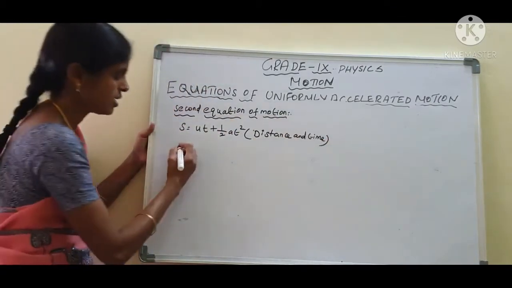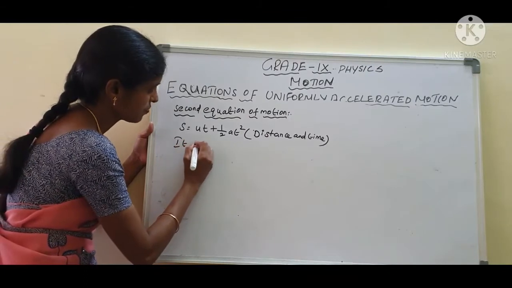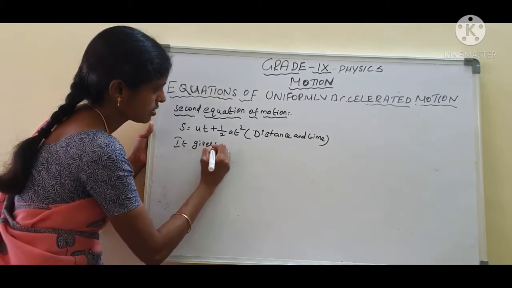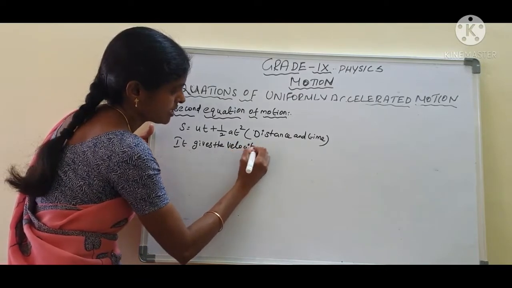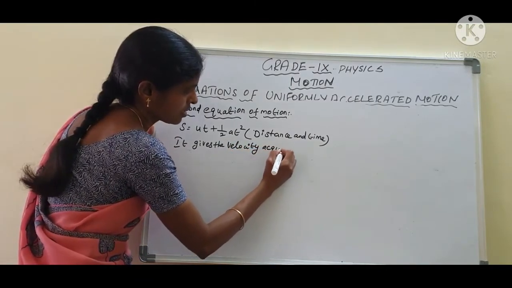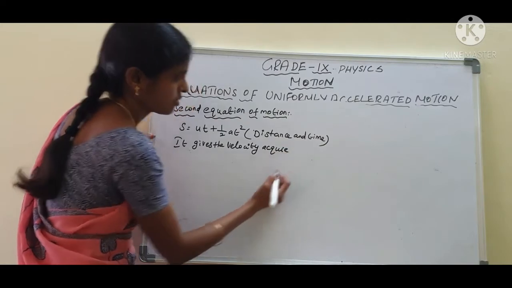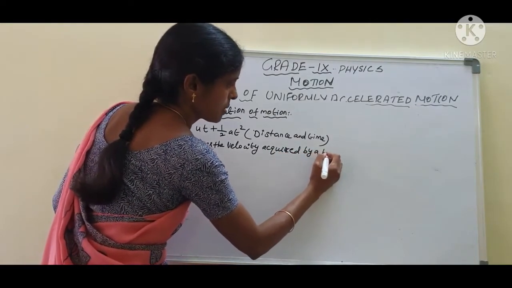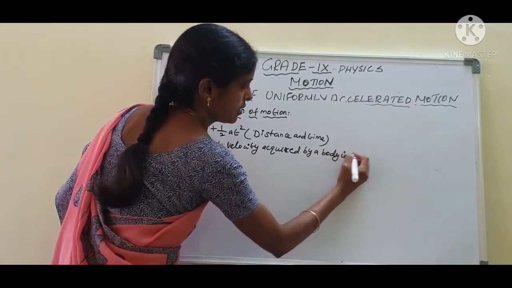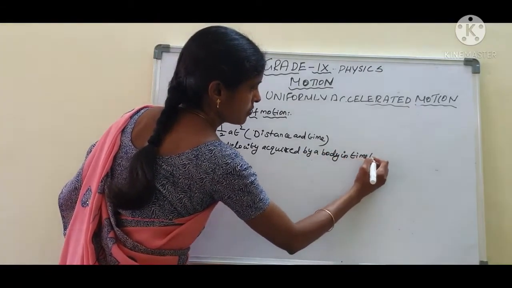Okay, see here, it gives the velocity acquired by a body in time t.